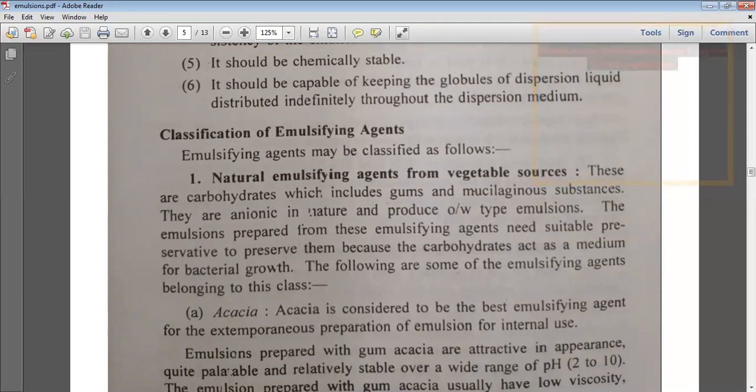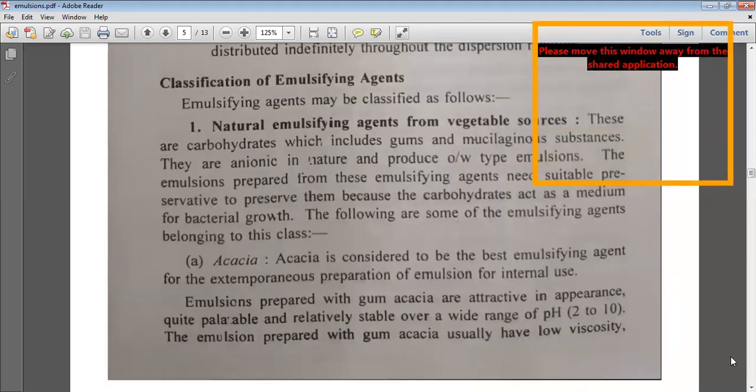Emulsions prepared from these emulsifying agents need a suitable preservative, because the carbohydrate acts as a medium for bacterial growth. Acacia is a naturally occurring emulsifying agent, and you also have tragacanth and other agents, where there is a chance of bacterial contamination because of the carbohydrates present in them.